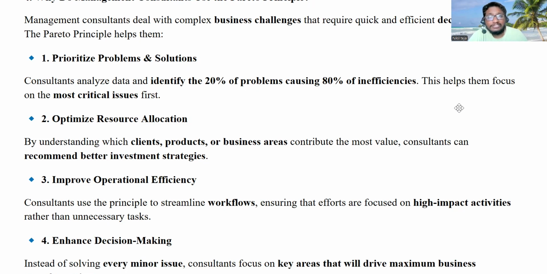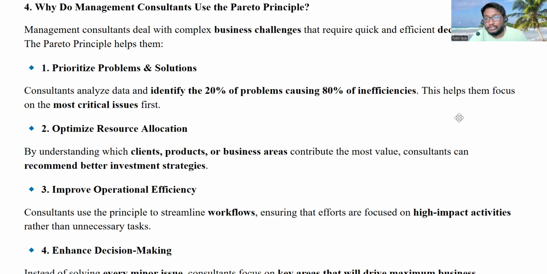So management consultants deal with complex business challenges. As I said before, they will be dealing with complex business problems, and they will be providing tailored solutions according to the problems as well as the challenges. These challenges require quick and efficient decision making. As I said, management consultants will be working on a project in a short term, like 2 to 3 months or sometimes weeks. So they need to do quick and efficient decision making.